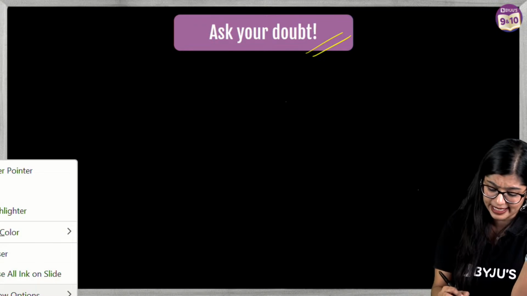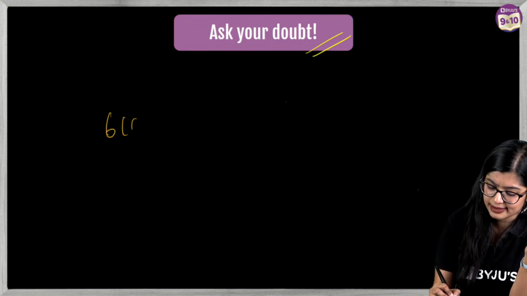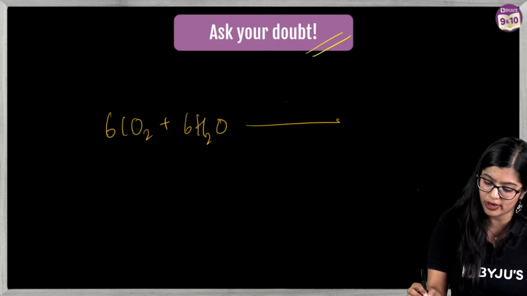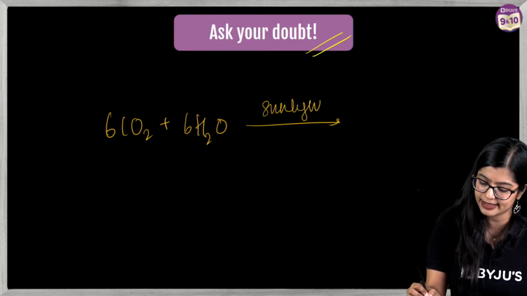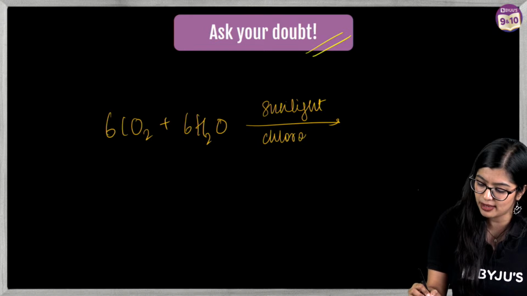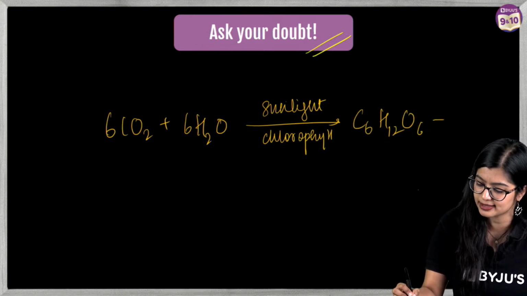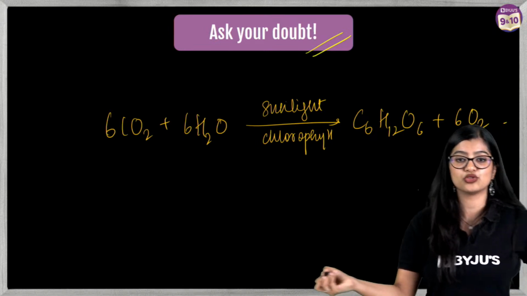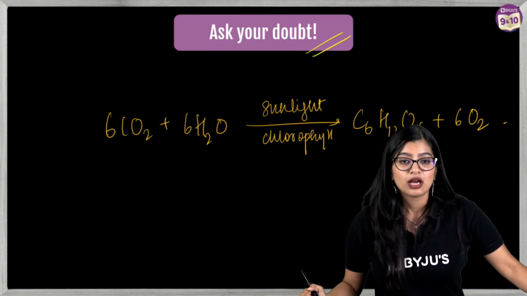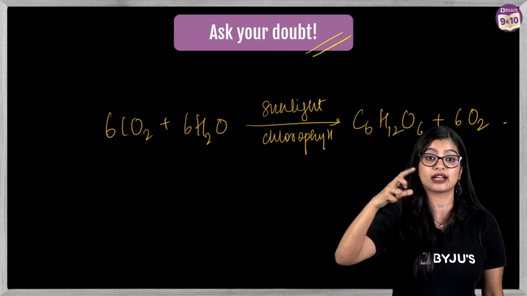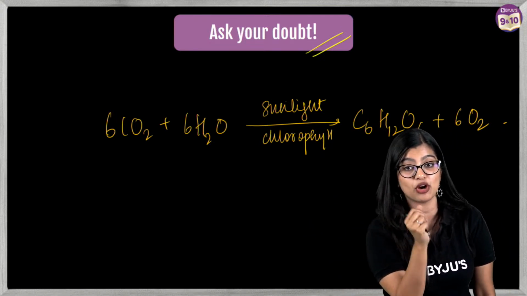Equation of photosynthesis, very simple. 6CO2 plus 6H2O in the presence of sunlight and chlorophyll, giving me C6H12O6, and it will give me 6 oxygen molecules, right? Okay, on respiration, we will cover that topic once Ankita ma'am and I finish the whole concept of respiration,